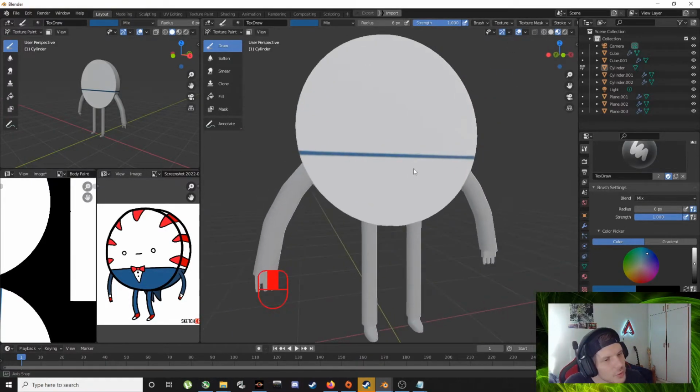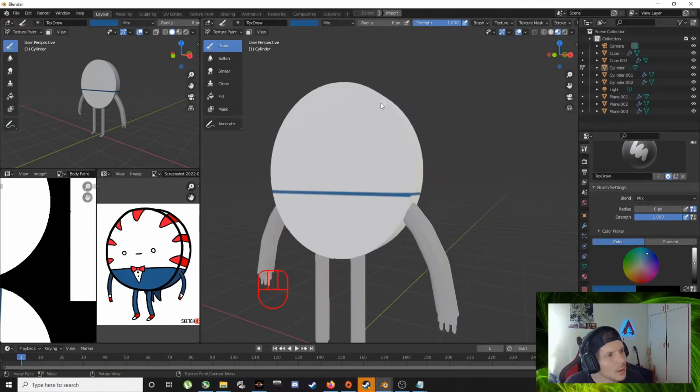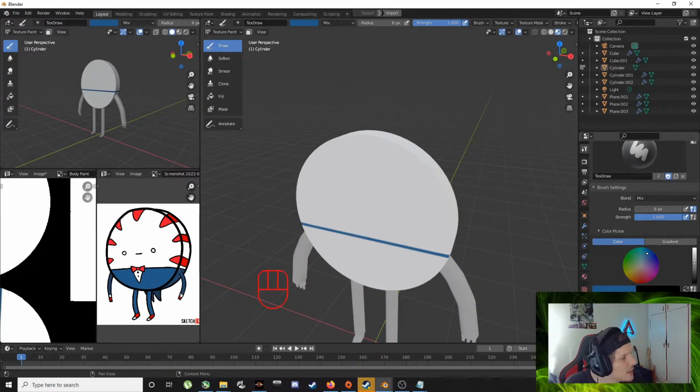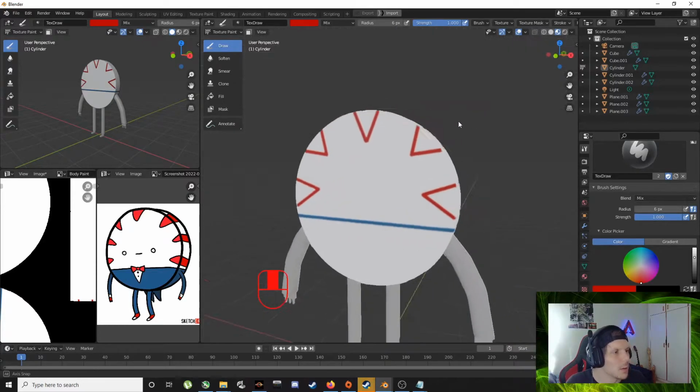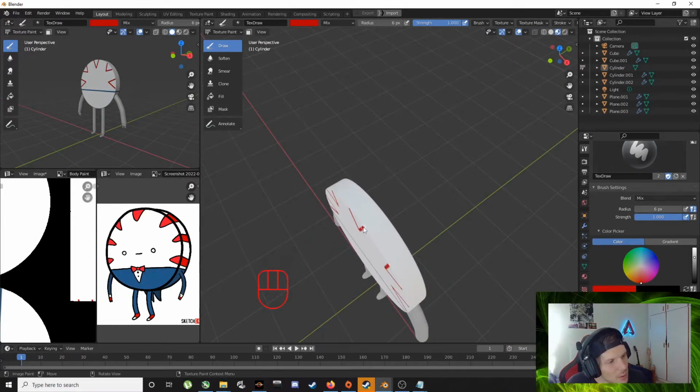And that'll be suit. And next is candy stripes. Cool, candy stripes. Let's go.